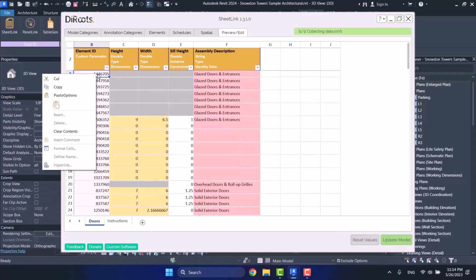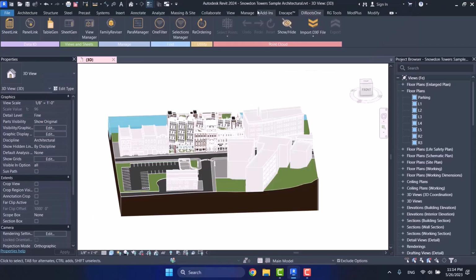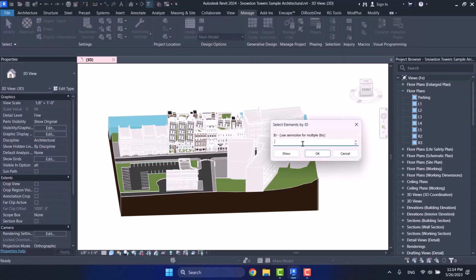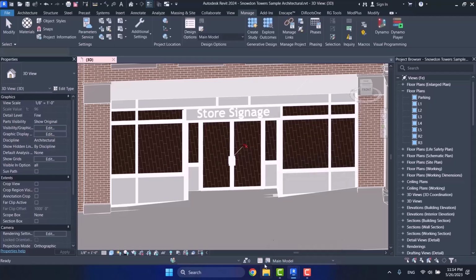I can easily come here and right-click, copy the element ID, and from Manage tab, choose Select by ID. I paste it here, and then click on Show. Then it shows me the door. This ID is related to this door.